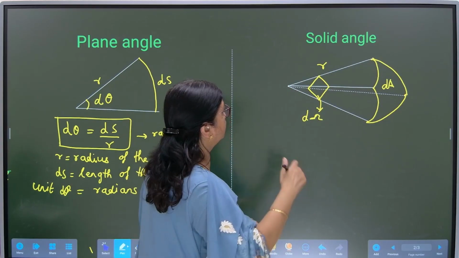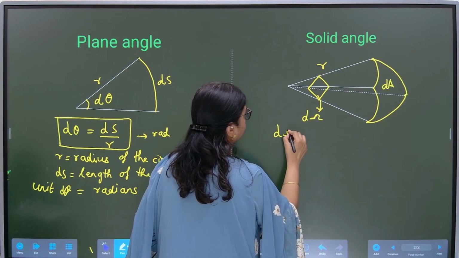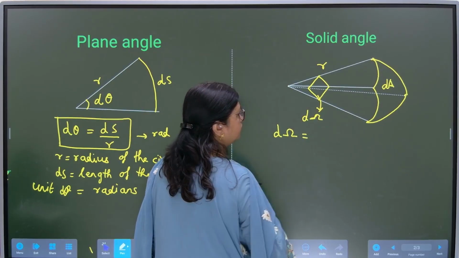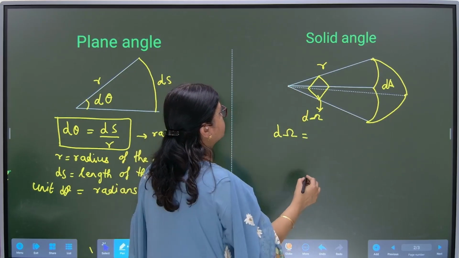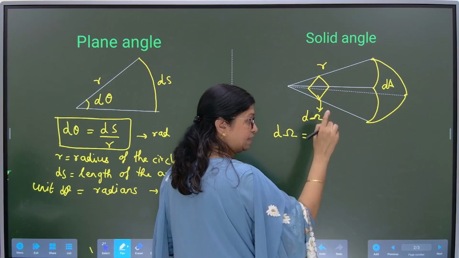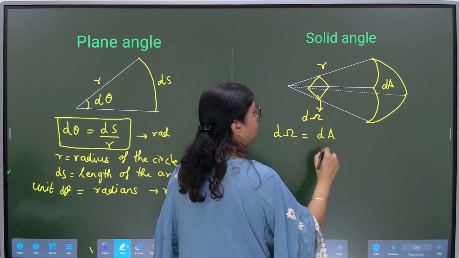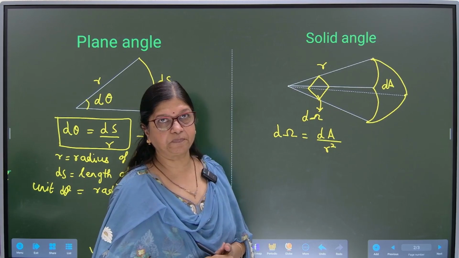Fine. So the formula of d omega, which is the solid angle, is given by dA, the intercepted area by the cone which we are considering, upon r square, the radius of the sphere.